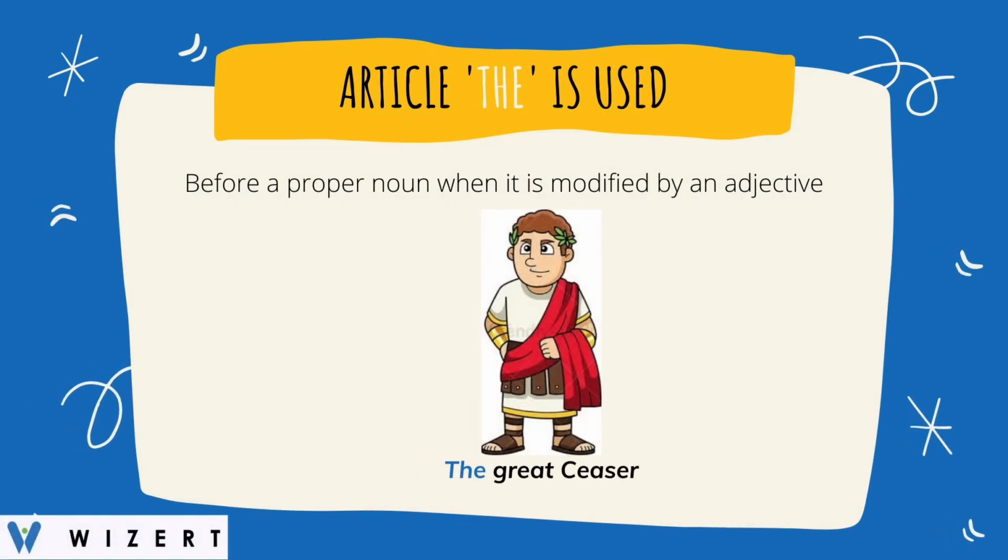Article the is used before a proper noun when it is modified by an adjective. For example, the great Caesar. Caesar is a proper name. Even if an adjective is before the proper name, you can add the article the. Great is the adjective used here.